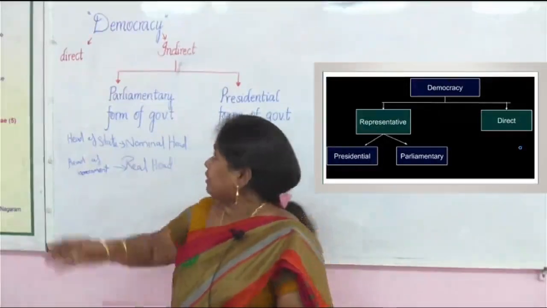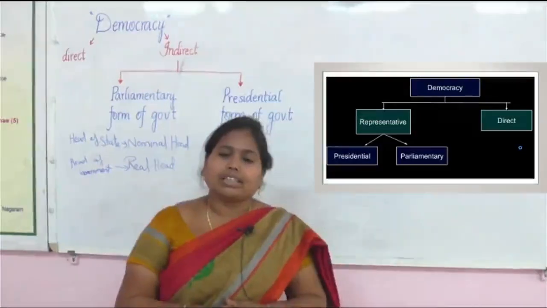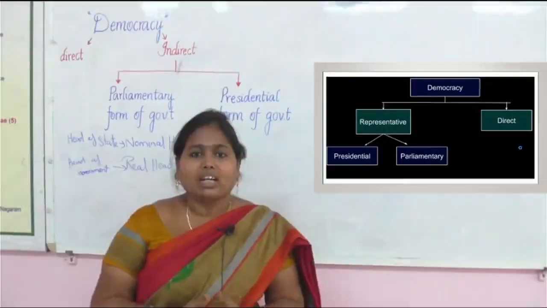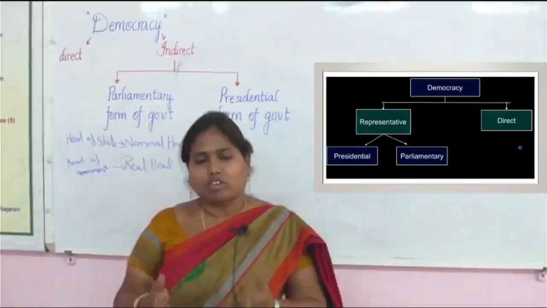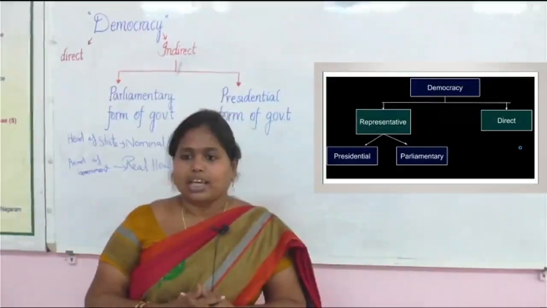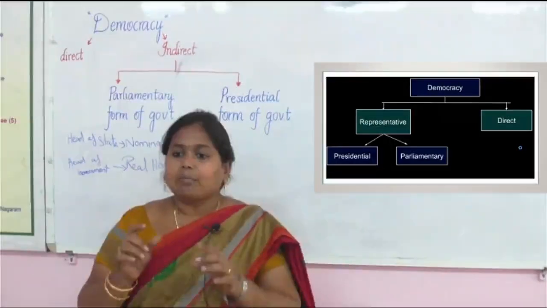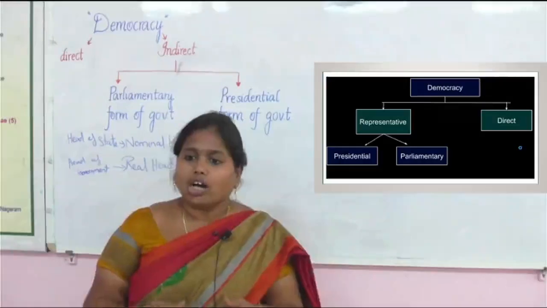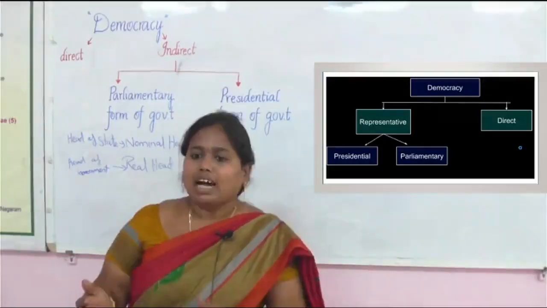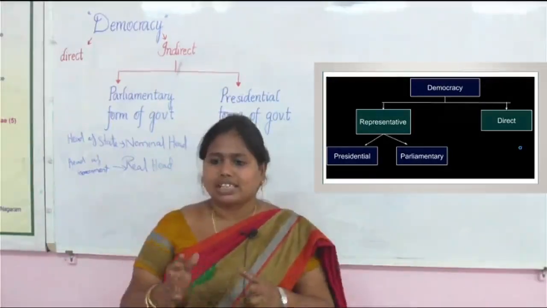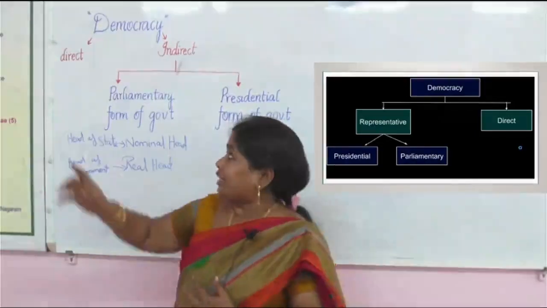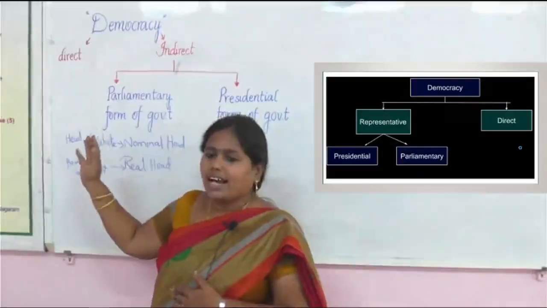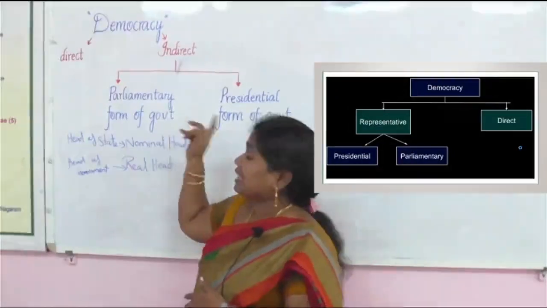The word democracy describes a form of government where the people are more powerful in the government. They choose their own leader, or they themselves govern the administration in that country. Democracy can be classified into two types: one is direct democracy, another one is indirect democracy.